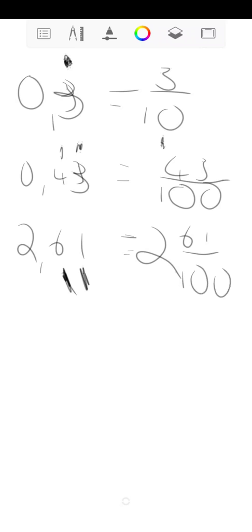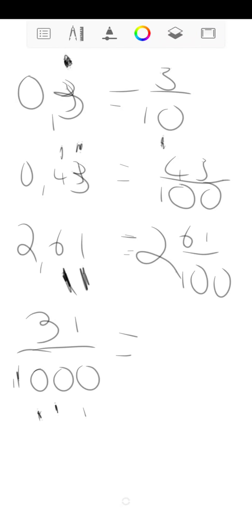Right? You can do the same thing when you're dealing with your fractions. So if I've got, let's say, 31 over 1,000, 1, 2, 3, that will give me what? I've got 1, 2, 3 zeros over there. So that means I'm going to have 0, comma.